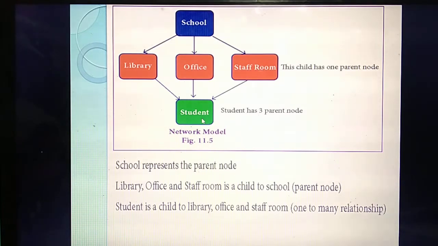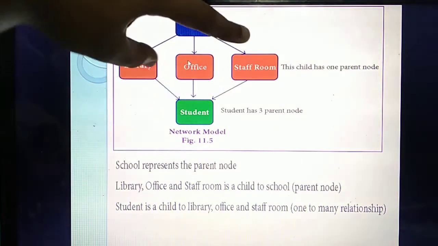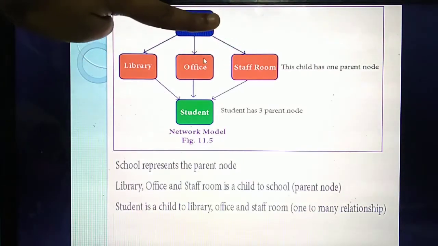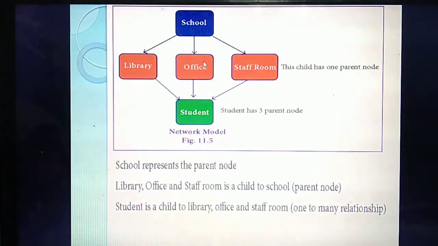These 3 belong to the student. The student can go to the library, the student can go to the office, the student can go to the staff room. So the student has 3 parent nodes. What are the 3 parent nodes? Library, office and staff room. Understand, that is many to many. Up to the first 2 steps you can take as the hierarchical model. The last 2 steps you can take as the network model.